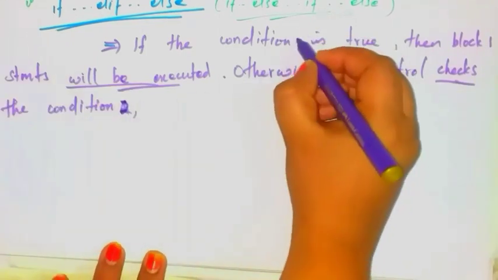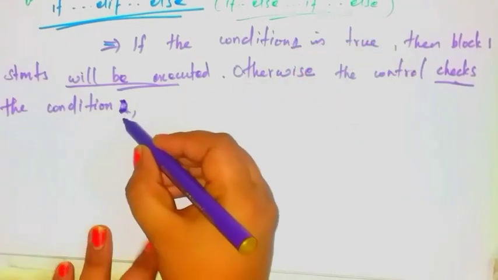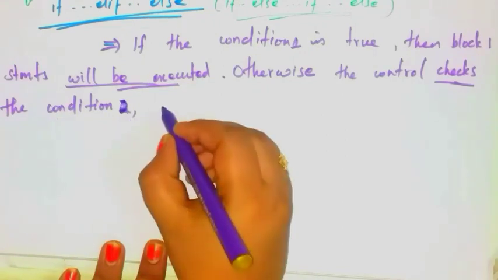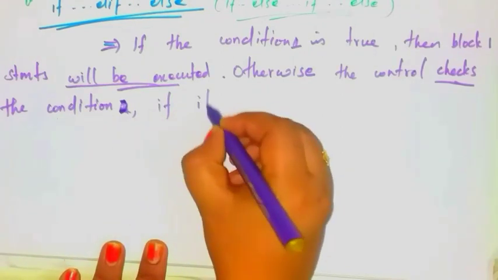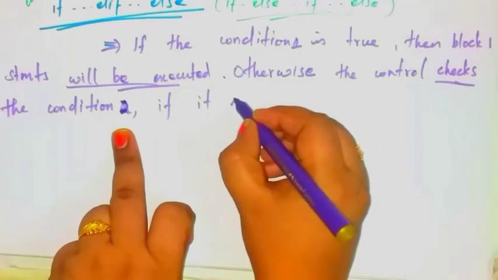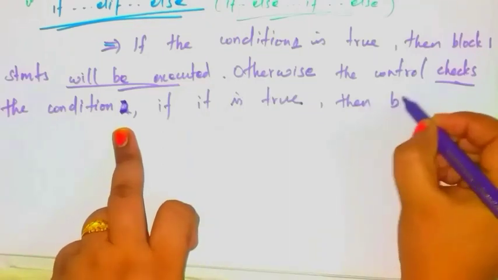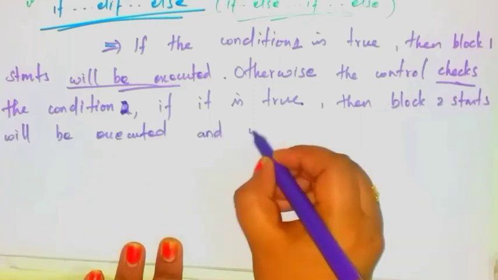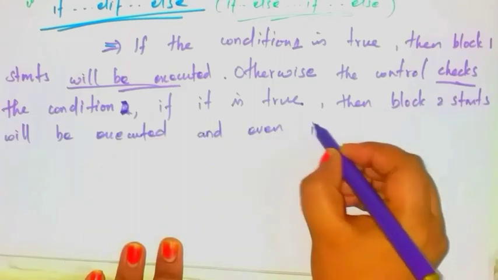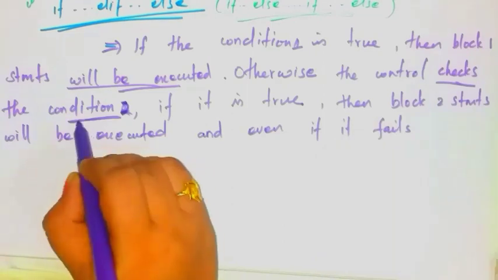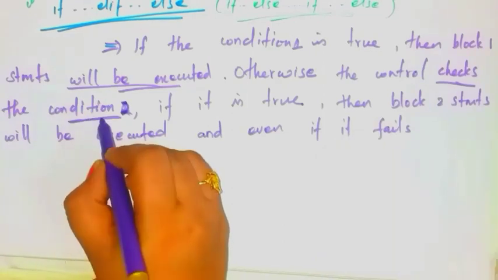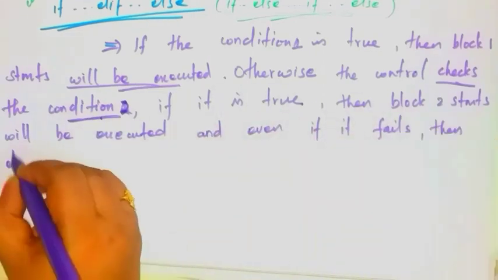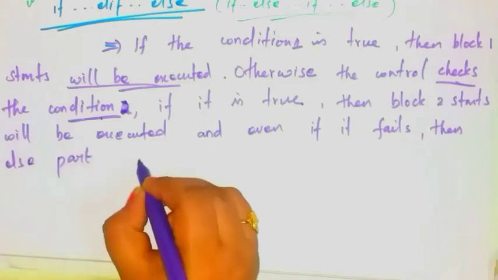This is condition 1 and next this is condition 2. If this second condition is true, then block 2 statements will be executed. And if this condition also fails, then the else part will be executed.